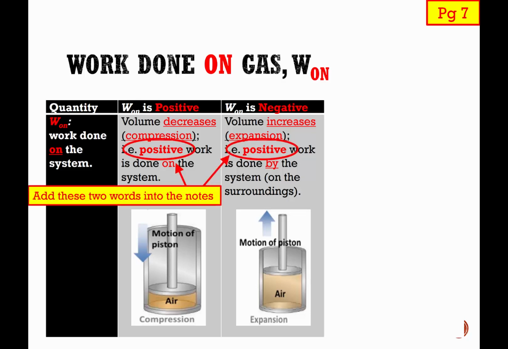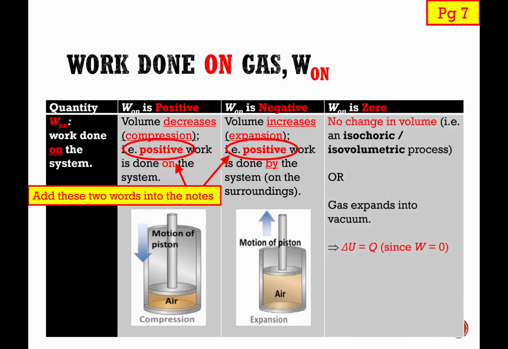Finally, when work done is zero, it means that the volume must be constant for the fixed mass of gas, no change in volume. And we call this process isochoric or isovolumetric. Otherwise, if the gas does expand and yet does no work, meaning the work done by the gas is zero, it must be expanding into a vacuum. And the consequence of all this is that the first law simplifies and the equation becomes simply delta U equals Q only, very similar to adiabatic process.